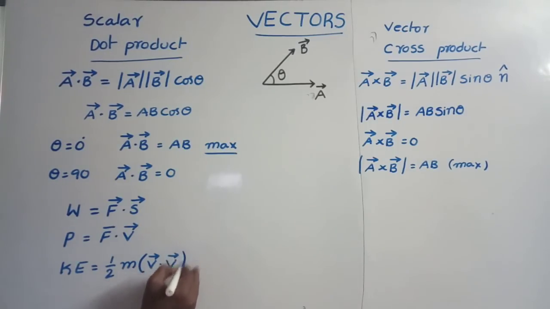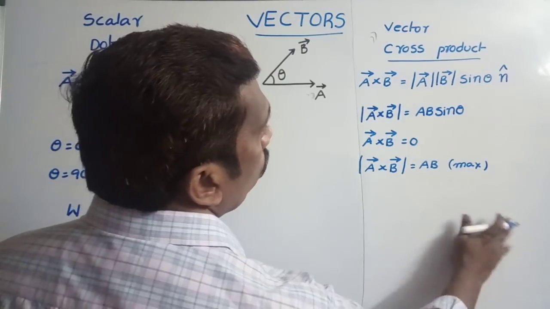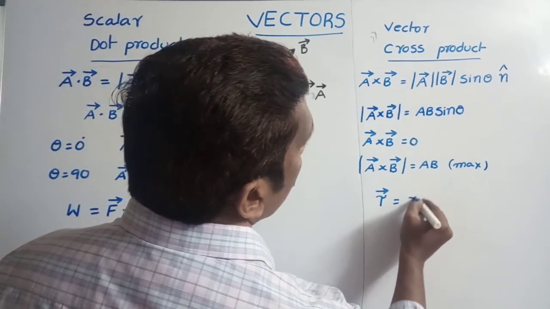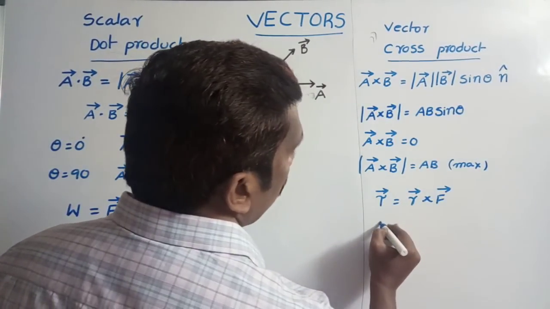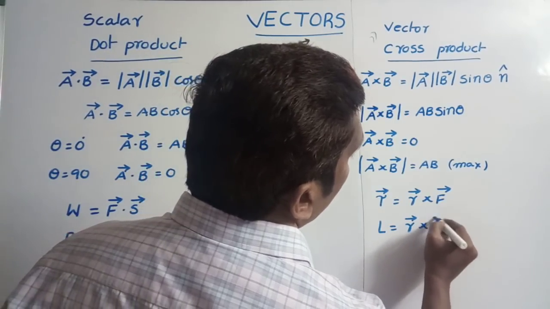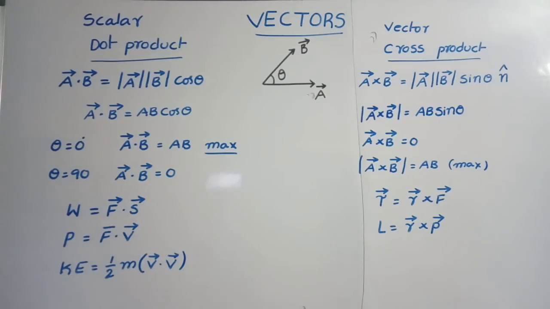For cross product, we can write torque tau is equal to R bar cross F bar. Next angular momentum L is equal to R bar cross P bar we can write. Like that we can write some examples for the cross product.